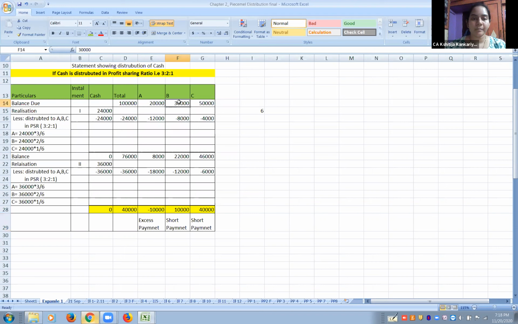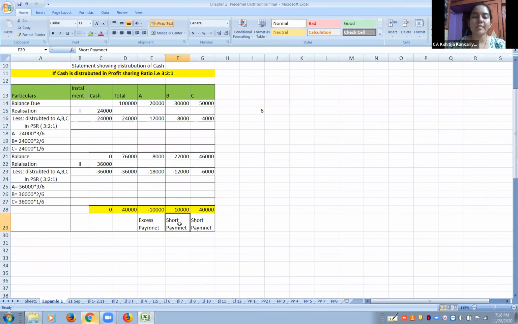Then he should have been paid 30. Out of that we paid 8 and then we paid 12. So total 20 we paid. So balance need to be paid is 10,000, but we don't have the money. 22 was to be paid but only 12 could be paid ultimately, right? After that all the money was finished. So 10,000 is the short payment. So write down below that short payment.